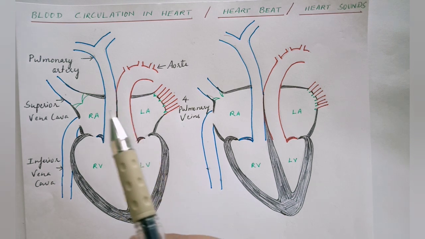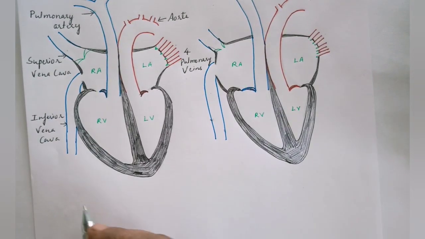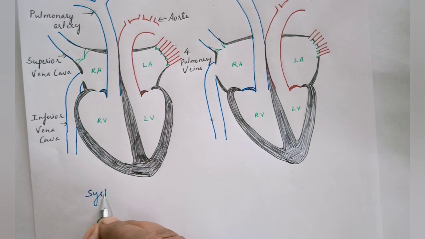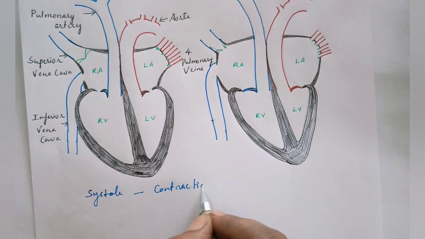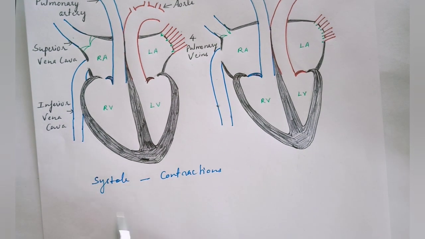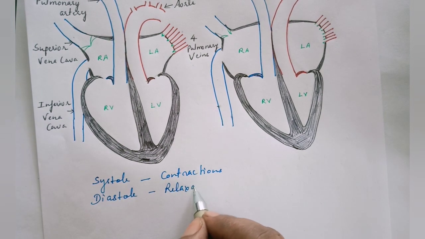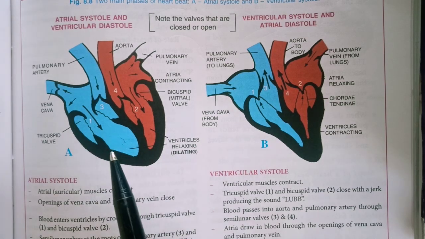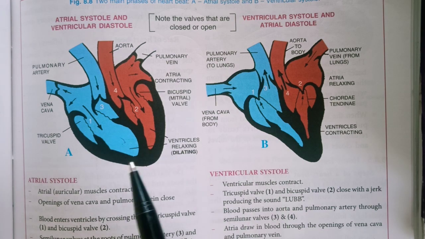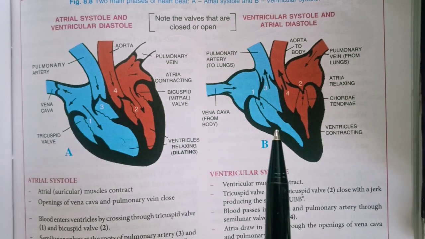So when the muscles of the auricles contract or when the muscles of the ventricles contract, we use a term known as systole. Systole means contractions. And when the muscles of the chambers of the heart relax, we call it by the term diastole. This means relaxation. Look at this diagrammatic representation of the heart, students, which is again denoting the systolic and the diastolic movement by the various chambers of the heart.